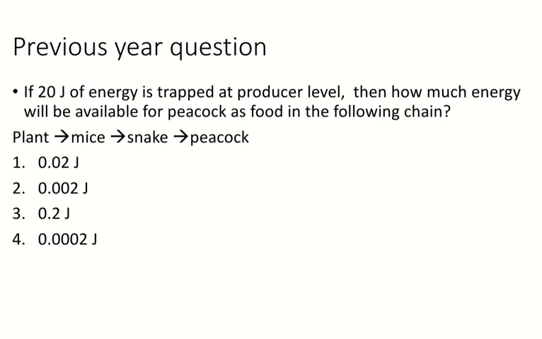If 20 joules of energy is trapped at the producer level, then how much energy will be available for the peacock as food in the following chain? Here they have given the food chain: plant, mice, snake and peacock. They have given 4 options.